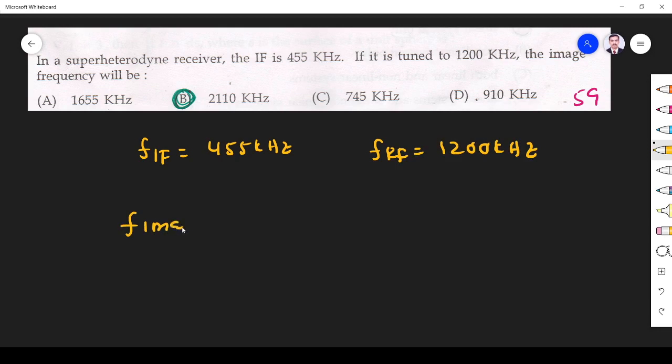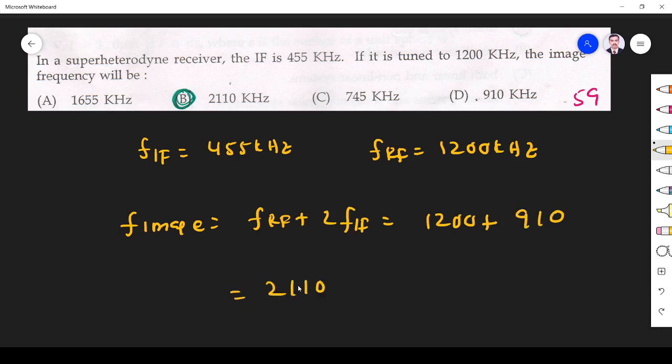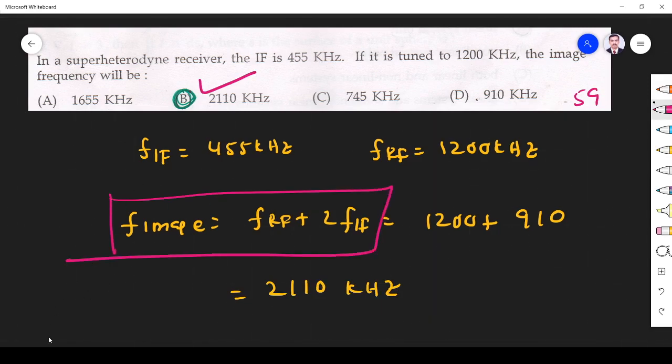Just now only I told F image is equal to FRF plus 2FIF. FRF is 1200. 2 into 455 is 910. So 2110 kilohertz. So option B is the correct answer. This question they are asking regularly. So remember this relation. They may give anything and ask other thing.